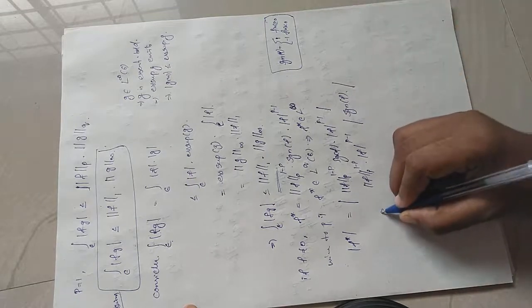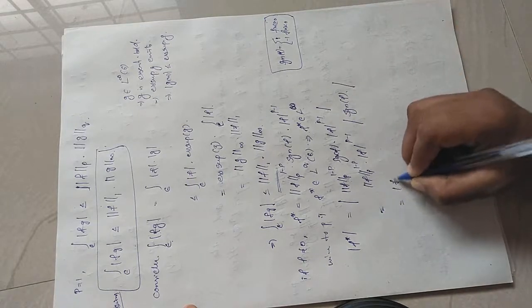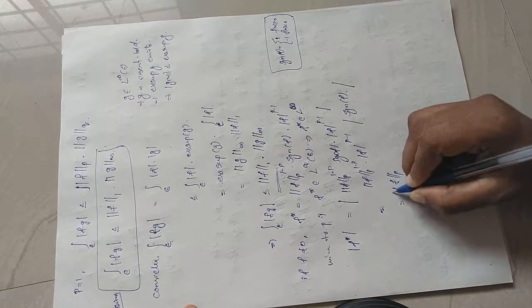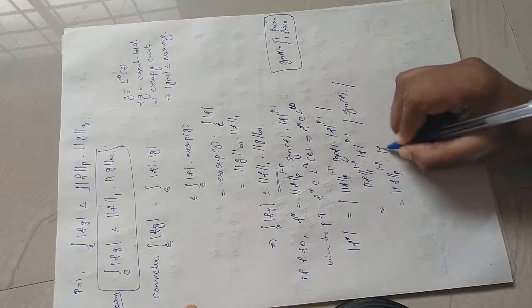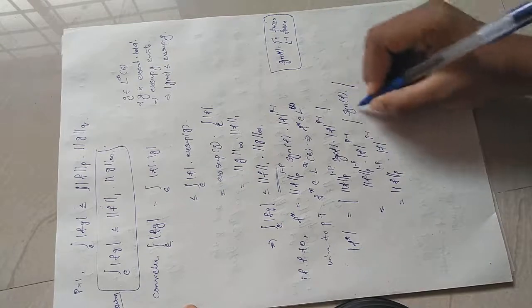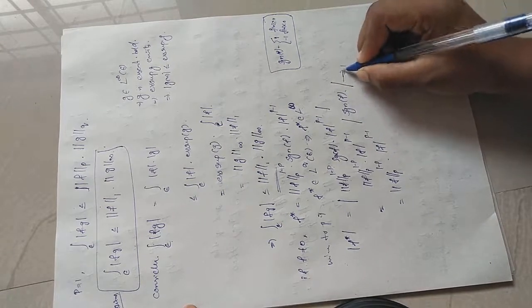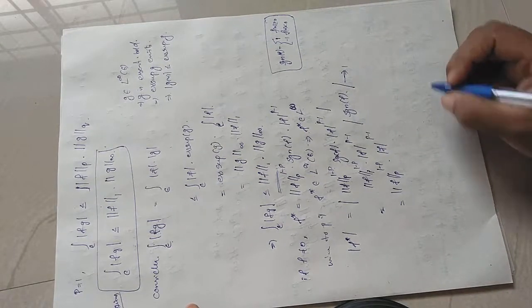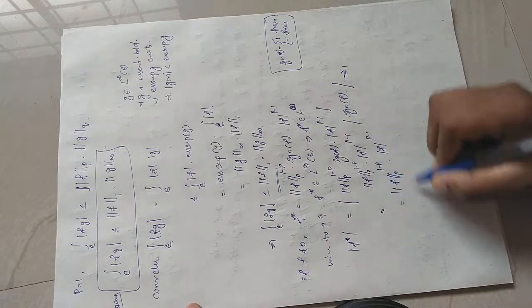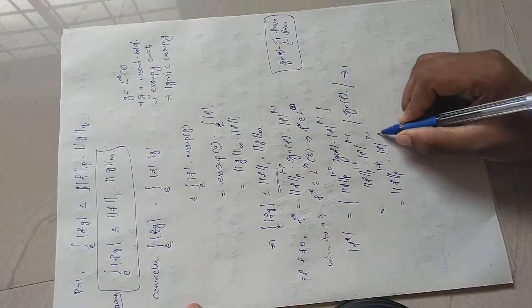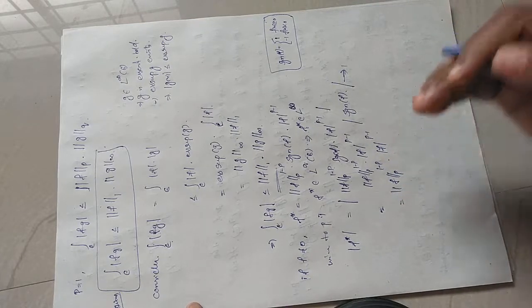So I can write this will be equal to the p norm of f raised to 1 minus p into mod f raised to p minus 1, because this thing goes to 1. So this will be a well-defined number. This well-defined number can be taken as the essential bound for f star.